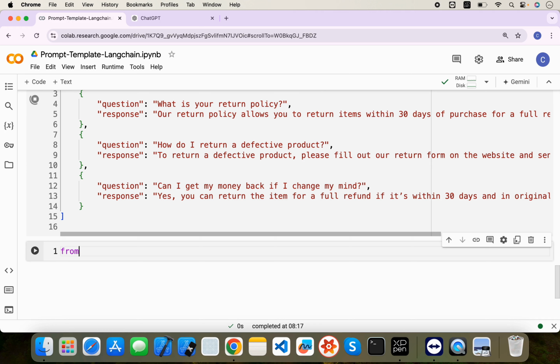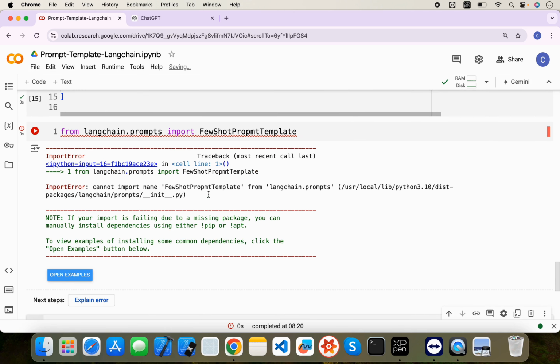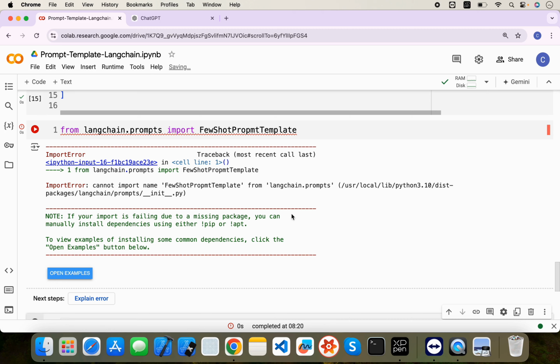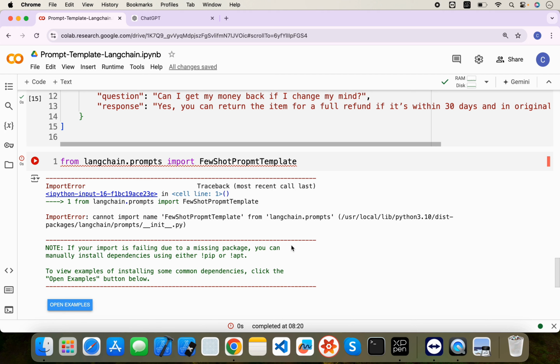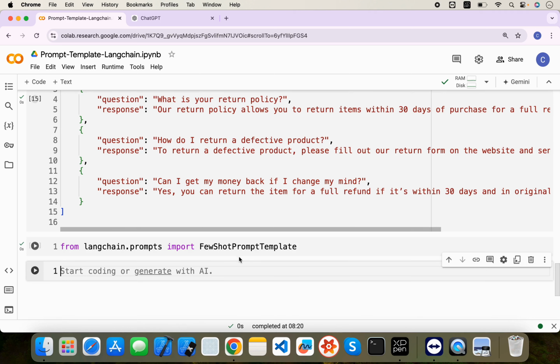Let me run this. So let's say from LangChain dot prompts import FewShotPromptTemplate. Okay, what is few shot prompt template from LangChain prompts? This would be like this, spelling mistake. Okay, so we imported few shot prompt template.